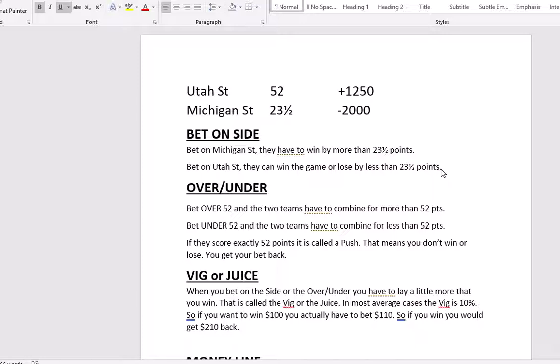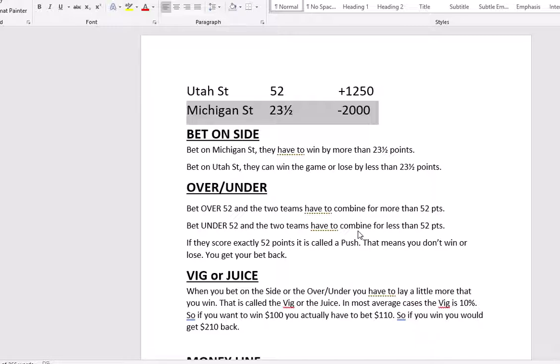Now, as I mentioned before, the bigger of the two numbers, right here, let me point my little arrow at it for you. It's just not letting me do it here, but don't worry. You see the 52 right here. That is the over-under, or sometimes people call it the total. That is the total points scored in the ball game by both teams combined. So say the final score is 38-31. If you bet over 52, and the two teams combined to score more than 52 points in the game, you would win your bet.